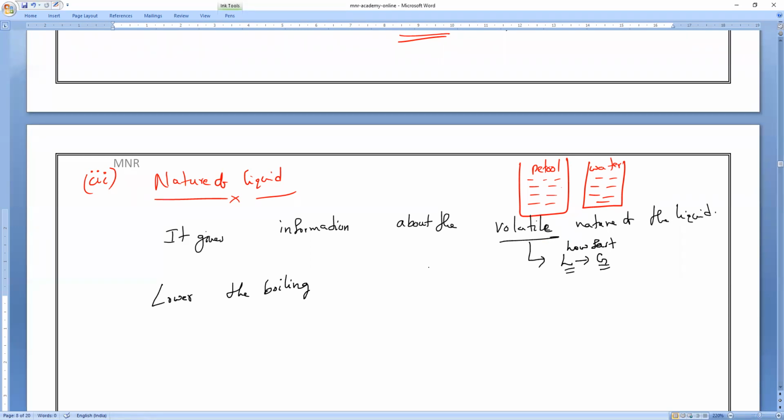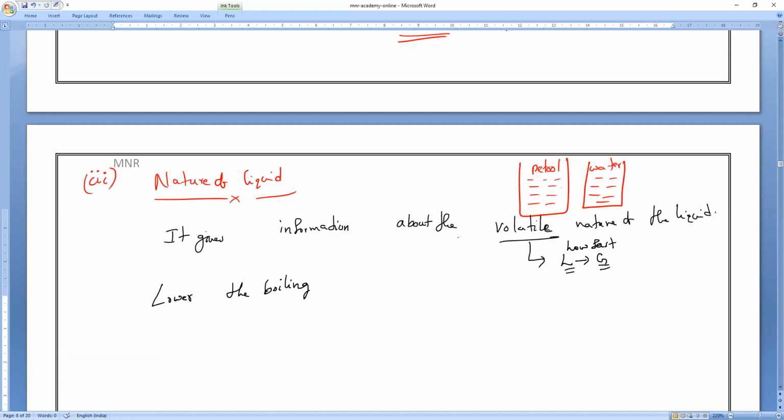One doubt, sir. When the temperature is high, it has high volatility in nature? No, Mari. That is due to the temperature. This is without temperature. Even if you expose it to the atmosphere, it will evaporate. That is why with petrol, you need not boil it. You just expose it to the atmosphere and it converts into gaseous state. Water can also convert, but it takes more time or more temperature is needed to evaporate it. Understood?